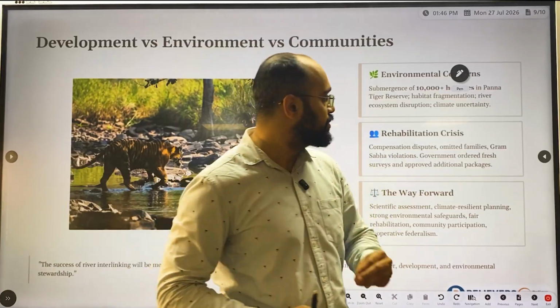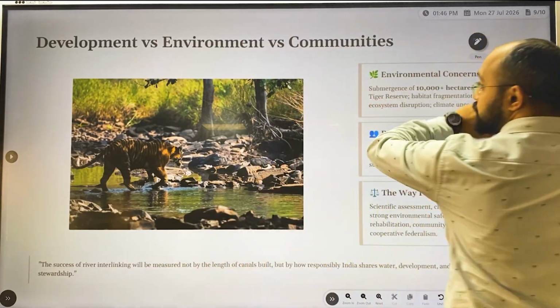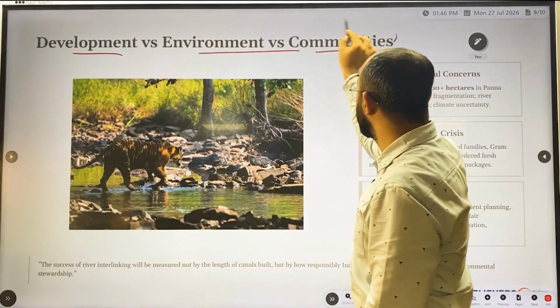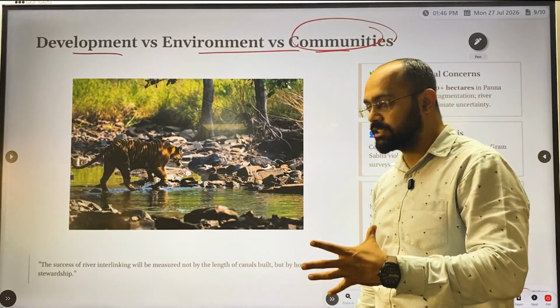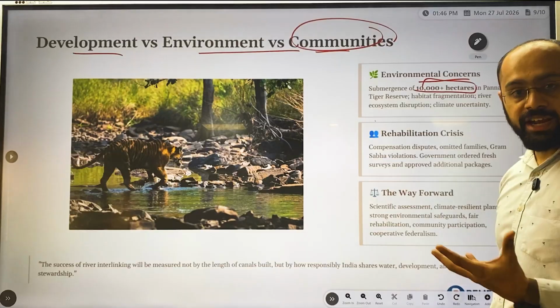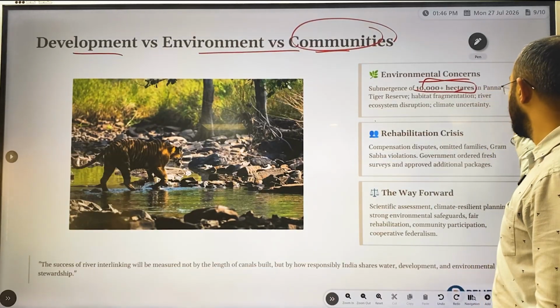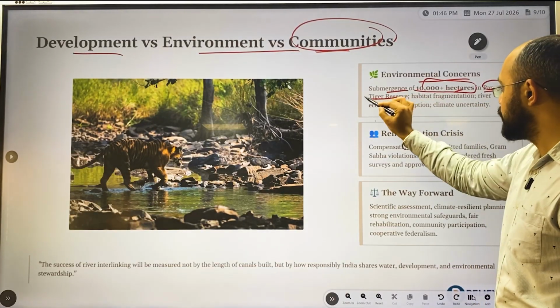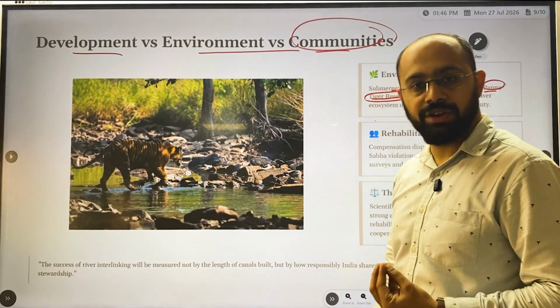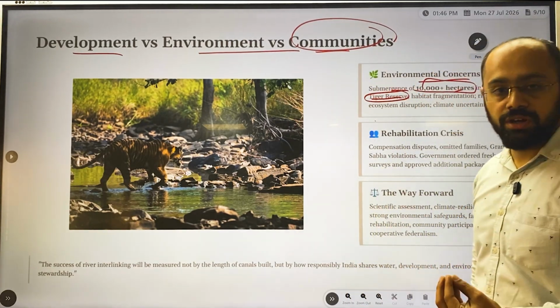This is the classic example of development versus environment and community. The environmental concern is that it is almost submerging 10,000 hectares of the Panna Tiger Reserve. This is one of the questions they can ask in your examinations. What is the tiger